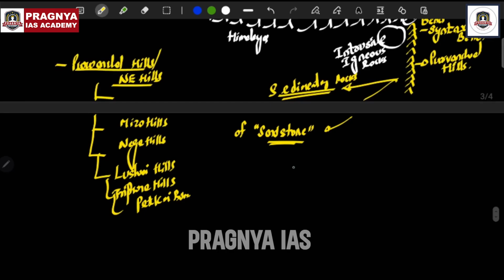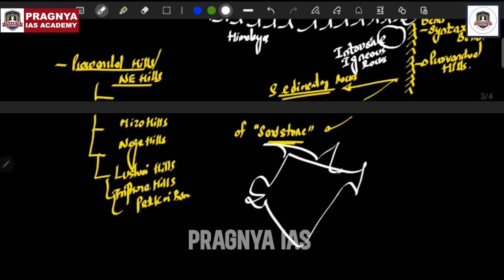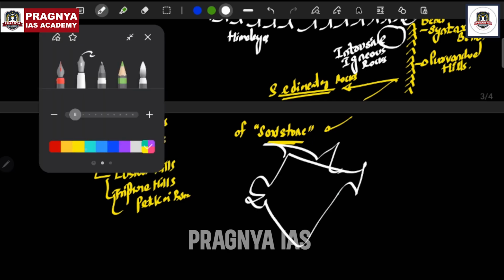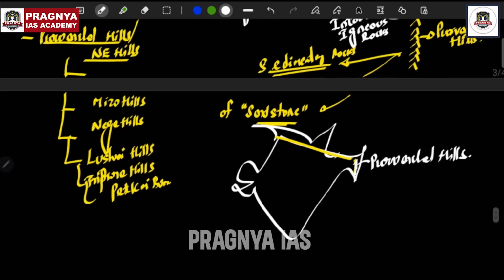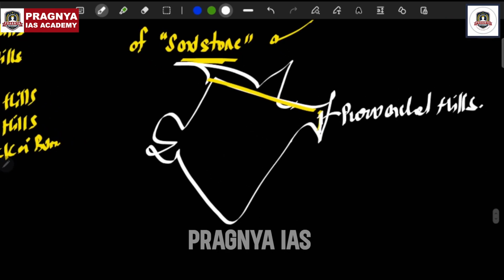Where they are present, if you see the India map, this section is basically the Himalayas. Whatever I am writing in yellow color, this line, is nothing but the Purvanchal Hills. And you will be totally surprised, these Purvanchal Hills further extend downwards into the Bay of Bengal.